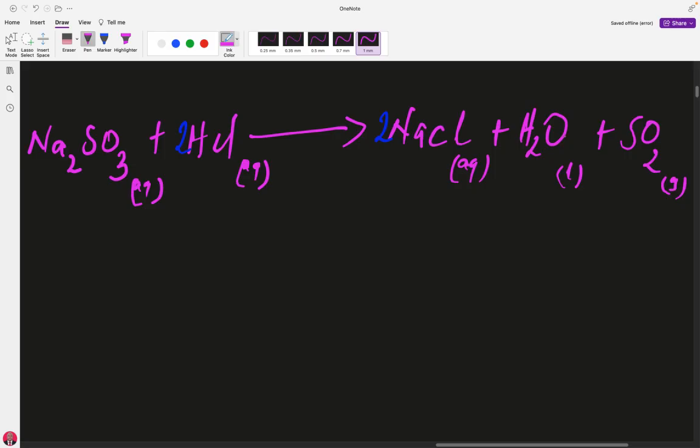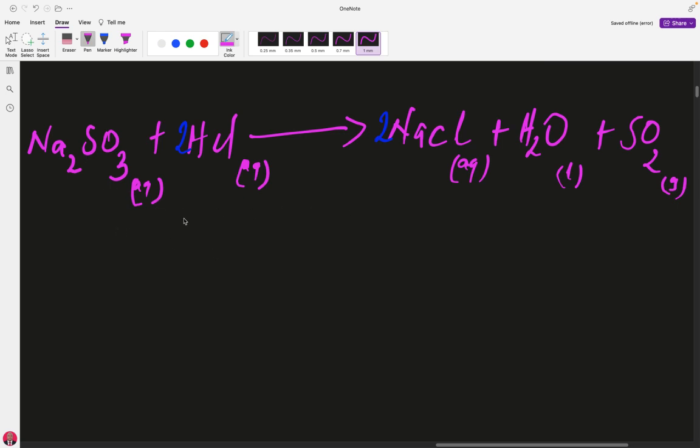So we are now done with oxygen. With hydrogen, we have 2 hydrogen here and also 2 hydrogen here. With chlorine, there are 2 chlorines on the right and also 2 chlorines on the left. Let's go to sulfur. There is 1 sulfur here and also 1 sulfur here. I think the equation is balanced.